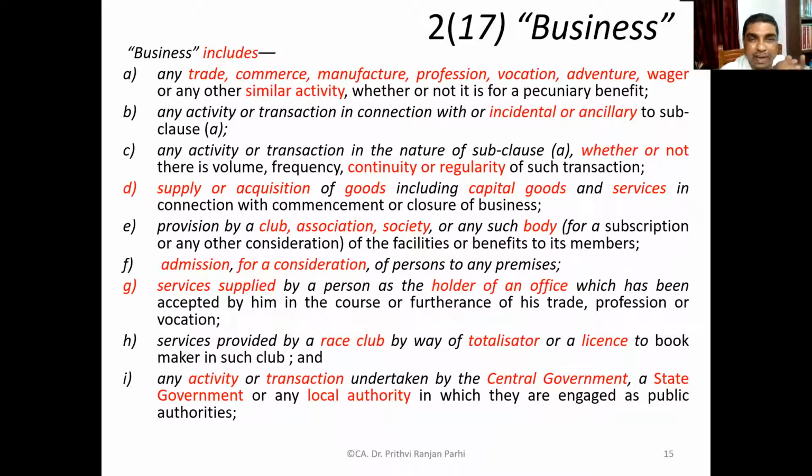Provision by a club, association, society, or any such body of some facilities or benefit to its members, that is also business. Okay, for a subscription or for certain consideration, that's also business. Admission for a consideration of persons in any premises. Suppose it can be a movie hall, can be an exhibition hall, where admission is allowed with consideration, that is with some payments, and that is also business.